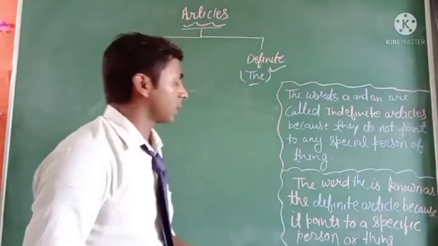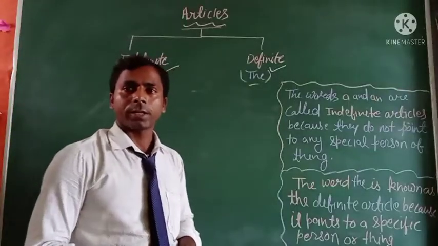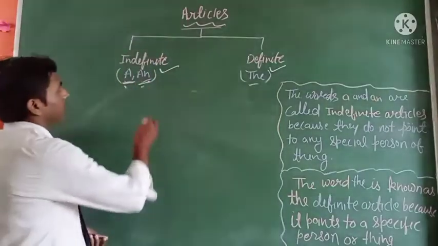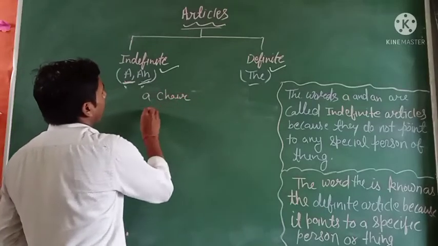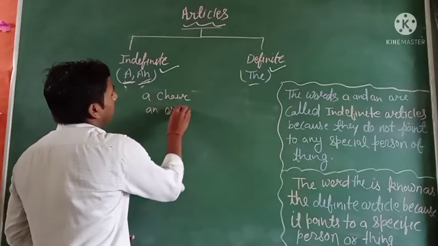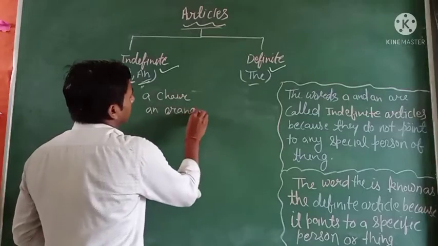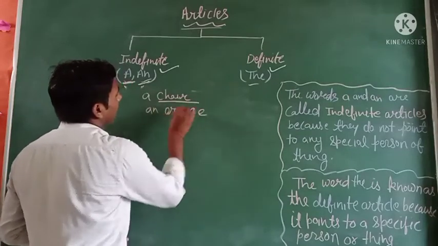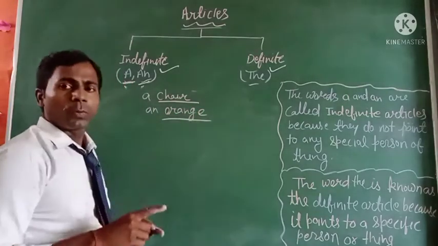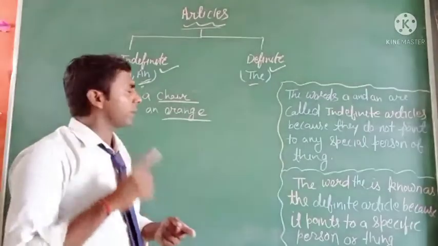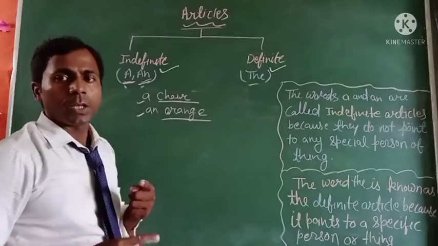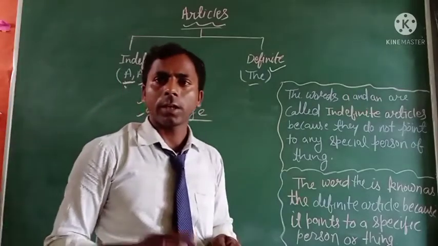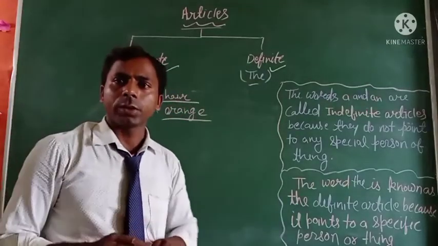You can see the example here. I give you some examples like a chair, an orange. You can see there is a chair and an orange. Both words are countable, and we can use a and an with a countable noun. That's clear.